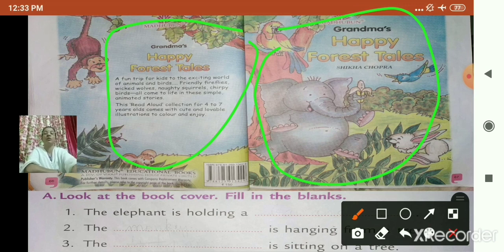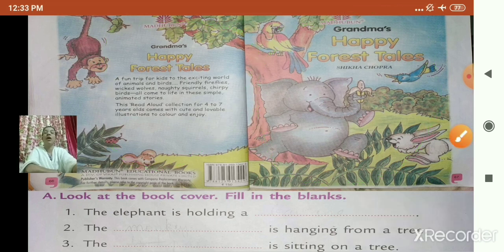Observe the picture given in it, and then answer. Now see the first question. The questions are based on the book cover. So you have to look at the book cover properly, observe it properly, and then write the answers.